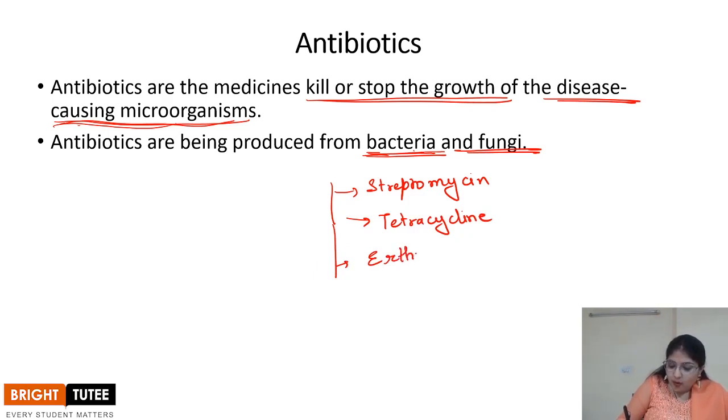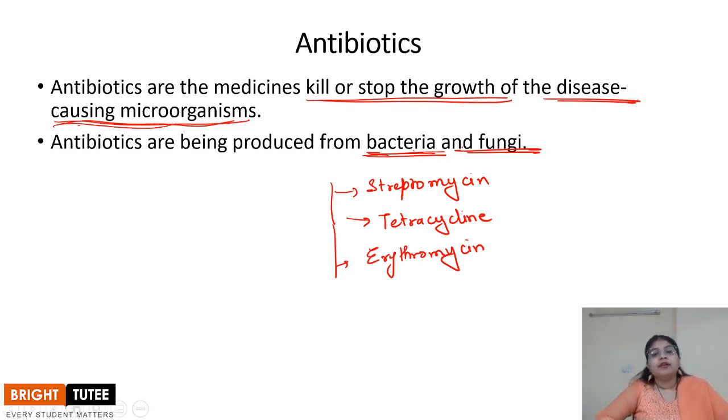These are a few examples of the antibiotics that are prescribed by the doctors. There are various other antibiotics as well. These three are some examples of antibiotics that are produced with the help of microorganisms like fungi and bacteria, right?